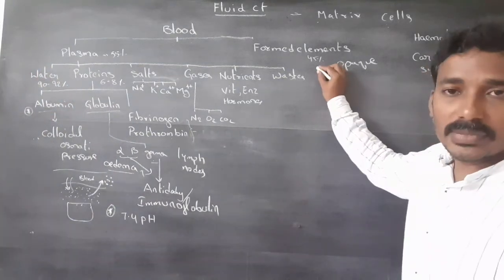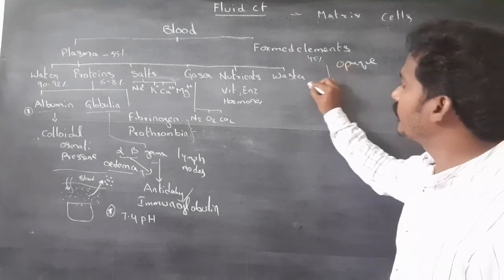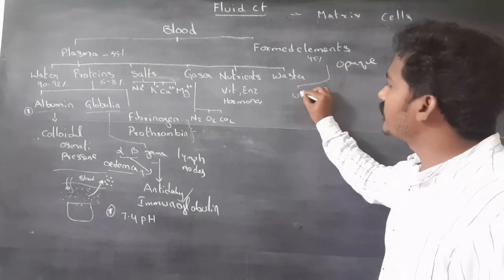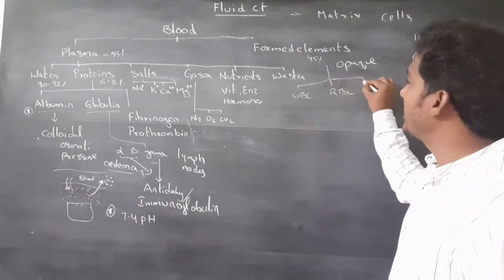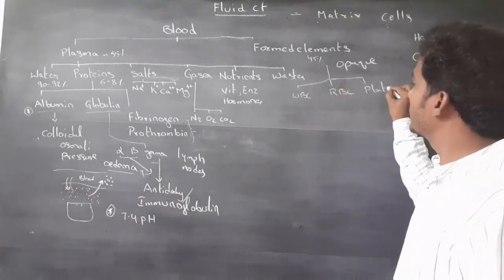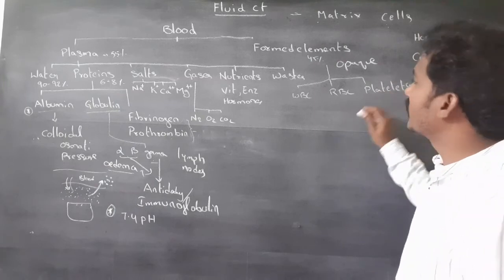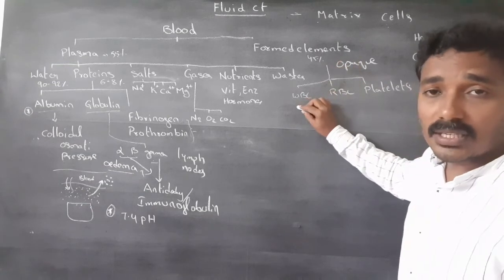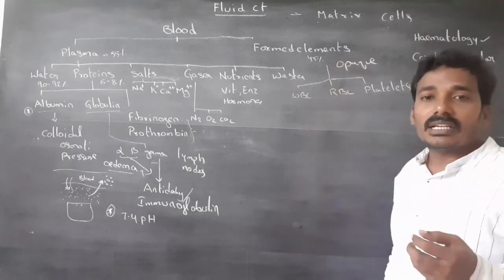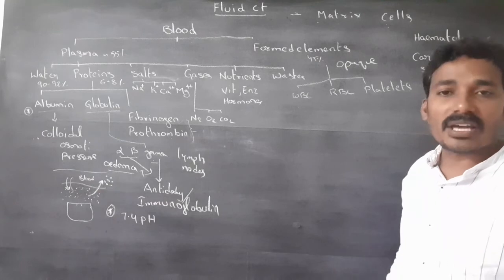Next, formed elements. These are WBC, RBC, and platelets. These are formed in the lymph nodes and bone marrow.